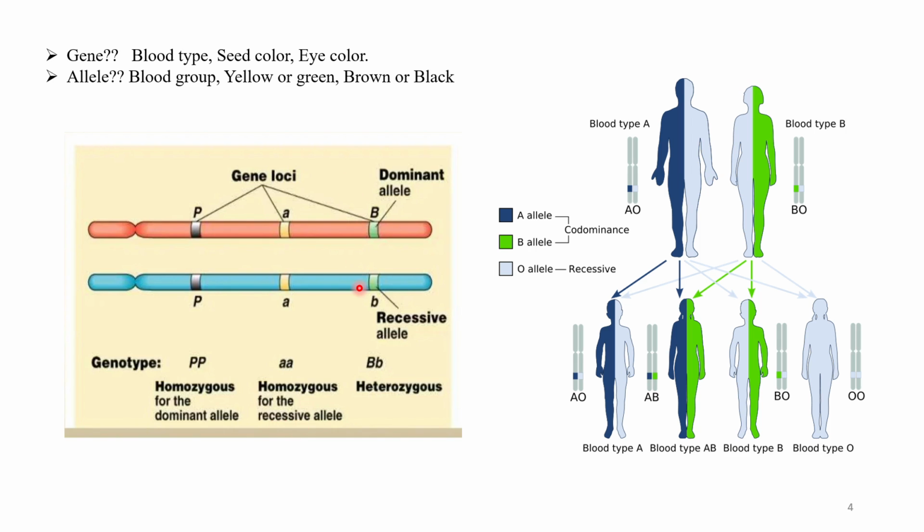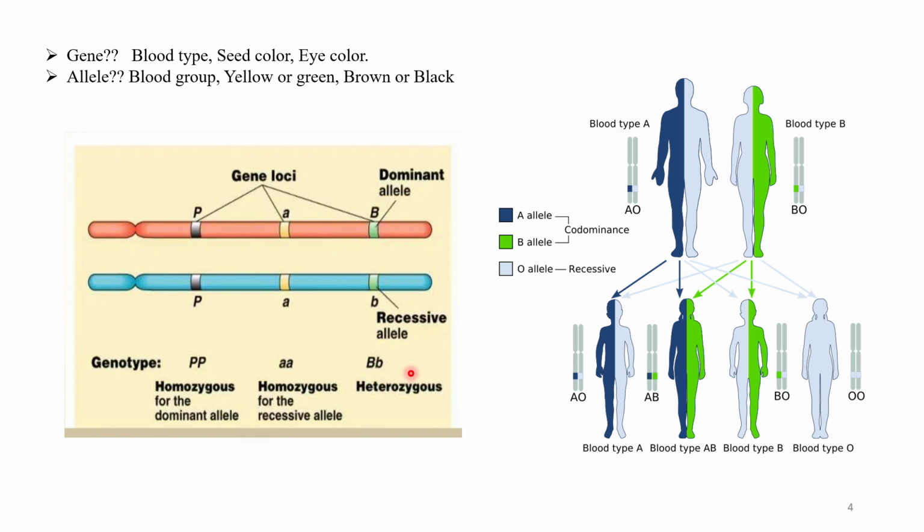When capital B and small b come together, it is the heterozygous condition because it contains one capital B and one small b. Capital P with capital P and small a with small a are homozygous, but the small letters are recessive and the capital letters are dominant, and capital B with small b shows the heterozygous condition.